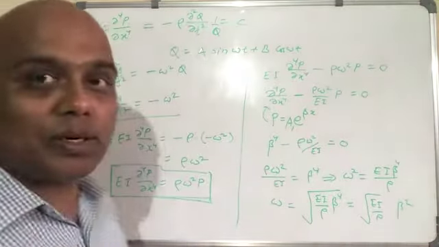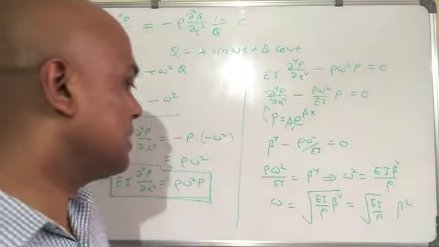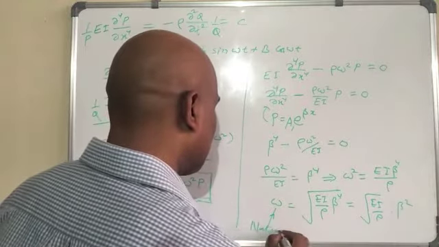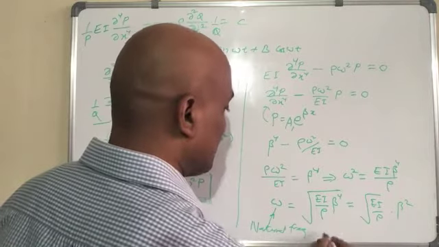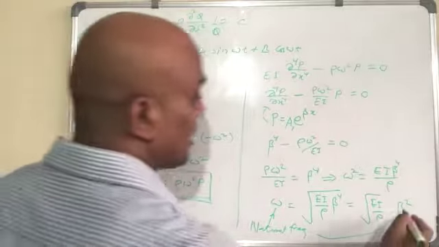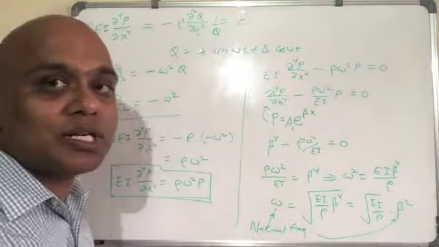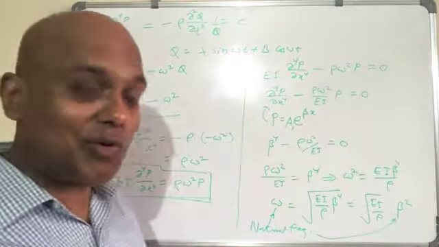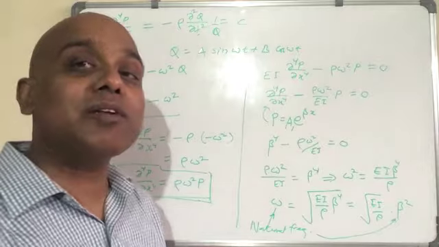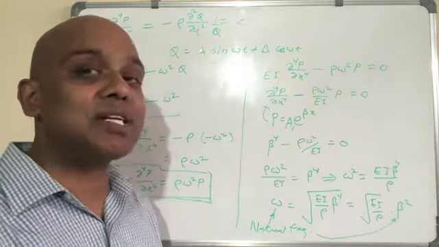So omega is the natural frequency which is related to the beta value. Remember that beta will have many solutions because this is a continuous system. As you know, the number of omega depends on the number of degrees of freedom, and this has infinite degrees of freedom.